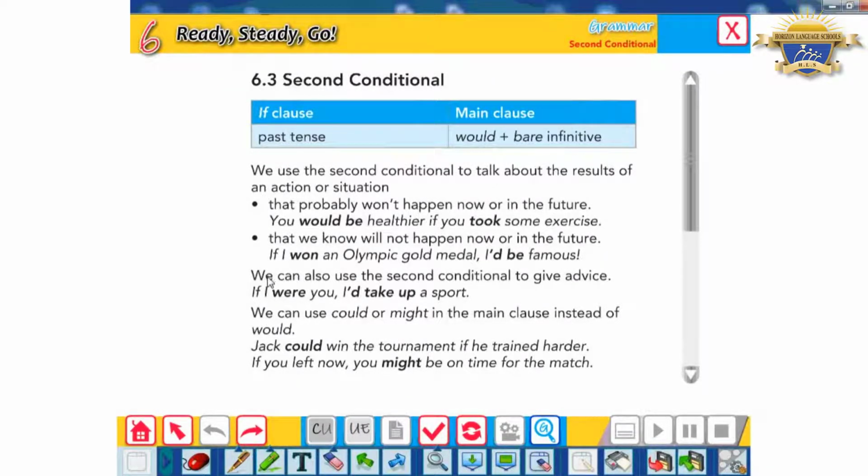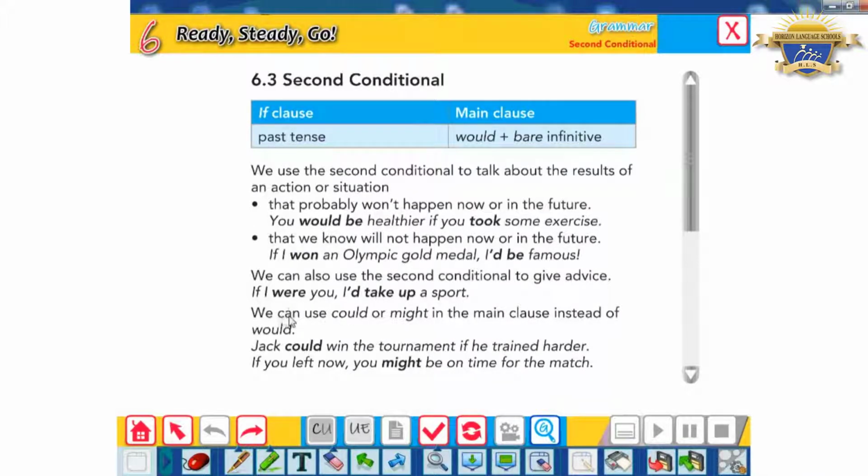One more use for the second conditional: I can also use the second conditional to give advice. Like, if I were you, I would take up sport. So this sentence means I'm giving you advice. You should take up a sport. If I were you, I would take up a sport. So again, this is one more use of the second conditional.